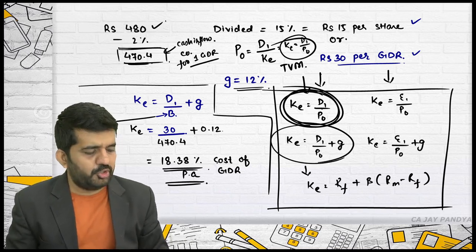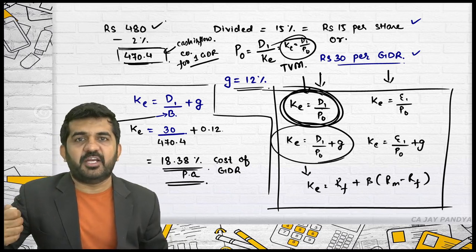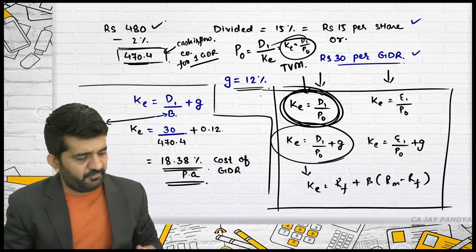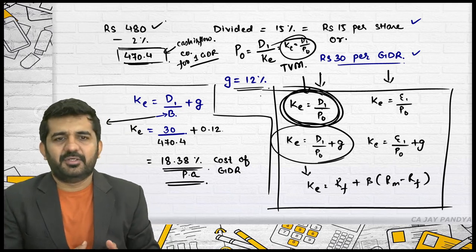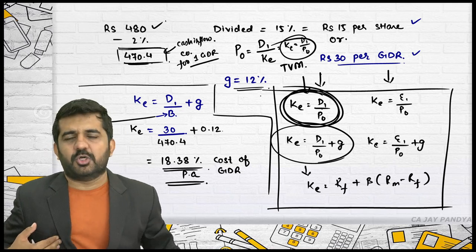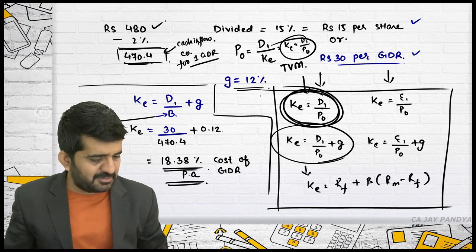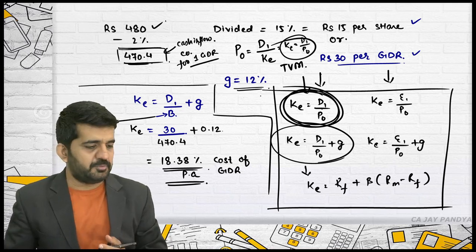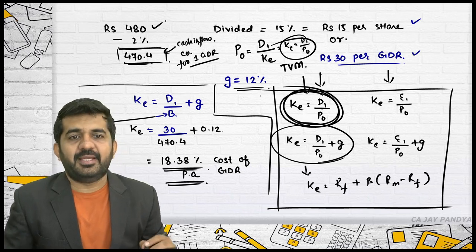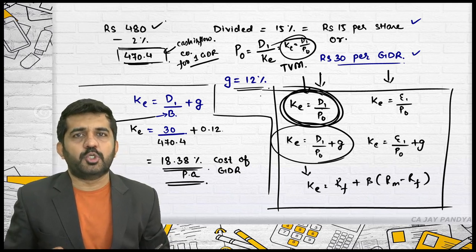With growth also, you can take a present value of infinite cash flow with growth model of time value of money. But this is nothing but how cost of equity is found out. But it is asked in examination, you need to find out cost of equity in this particular question. ADR, GDR should be absolutely clear.